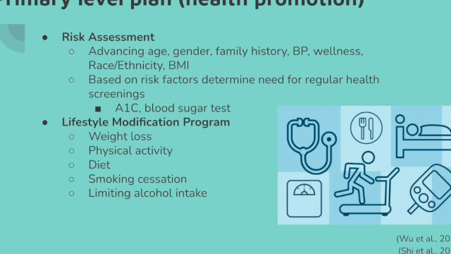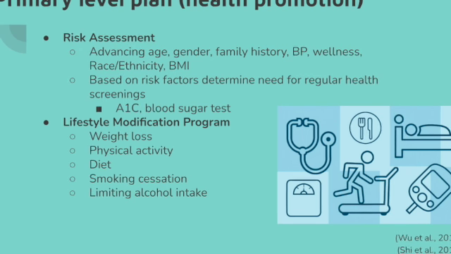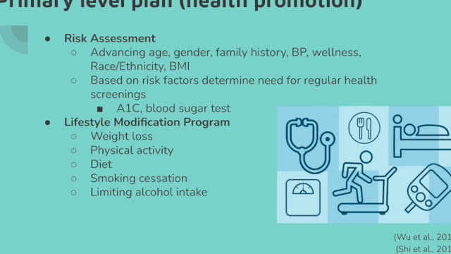The primary level of care aims at preventing disease before it ever occurs. This is first done through risk assessment. Risk assessment tools such as questionnaires and self-assessments have been found to be beneficial in the prediction of type 2 diabetes development, as they can be used to gather information regarding one's age, sex, BMI, ethnicity, physical activity, diet, and several other factors that influence one's chance of developing type 2 diabetes.